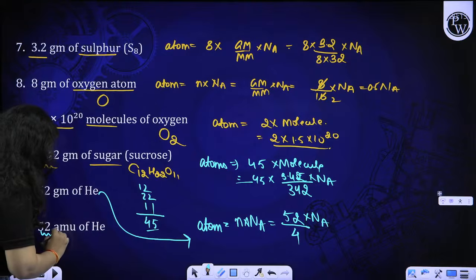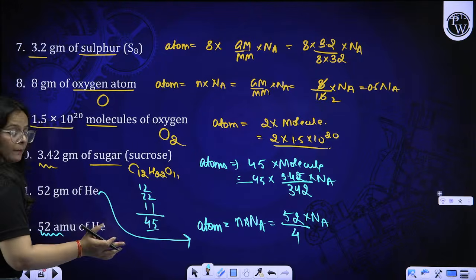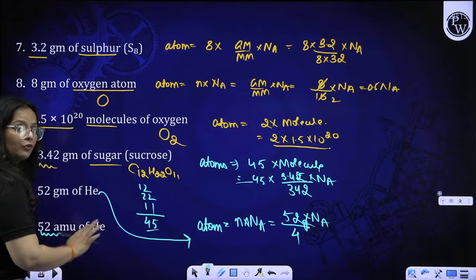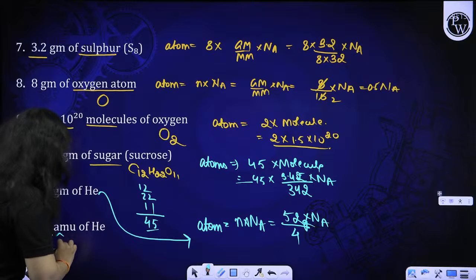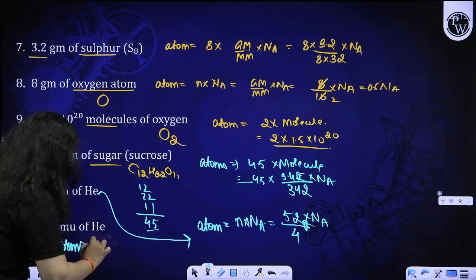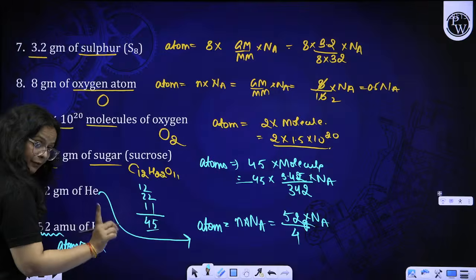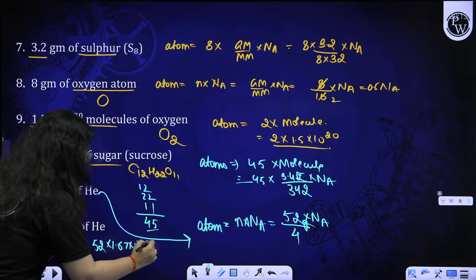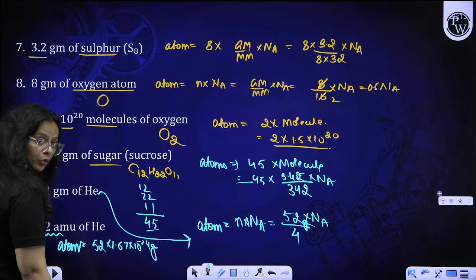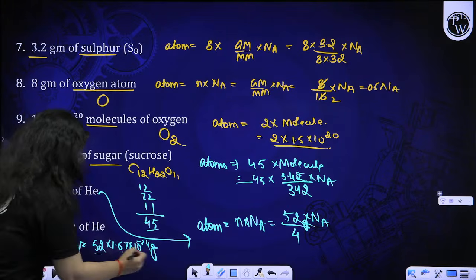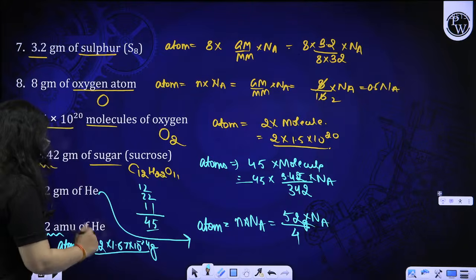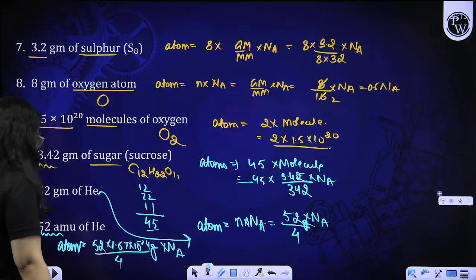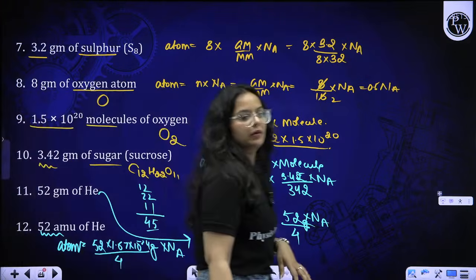Now 52 AMU, very important, beta, 52 AMU. In that formula, you use grams, right? So first of all, you have to convert this AMU to grams. So the atom number will come out to be 52. That is in AMU. You have to convert it into grams. 1.67 into 10 raised to the power minus 24 grams. Remember, we do talk about the gram conversion from AMU. By this, divided by the molar mass of helium, that is 4, into Na, and thereby you can use the same relation that we are using with the other question as well.